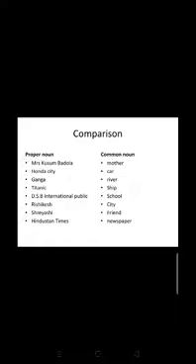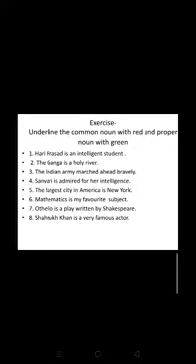Let's come to the exercise part. Underline the common noun with red and the proper noun with green. Let me read out. Hari Prasad is an intelligent student. The Ganga is a holy river. The Indian army marched ahead bravely. Savri is admired for her intelligence. The largest city in America is New York.